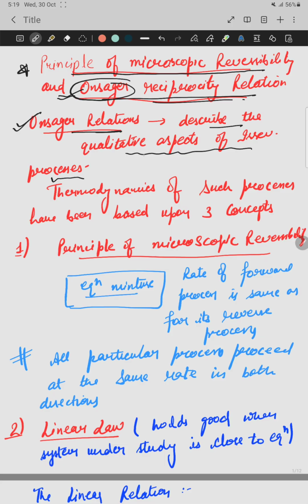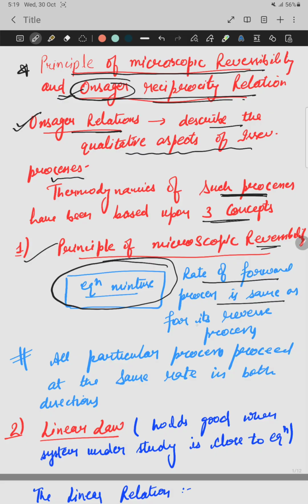And according to Onsager, the thermodynamics of the various irreversible processes are based upon three main concepts or three main laws. First is the principle of microscopic reversibility. Now, what is the principle of microscopic reversibility? In a mixture which is at equilibrium, the rate of the forward process is always the same as for its reverse process.